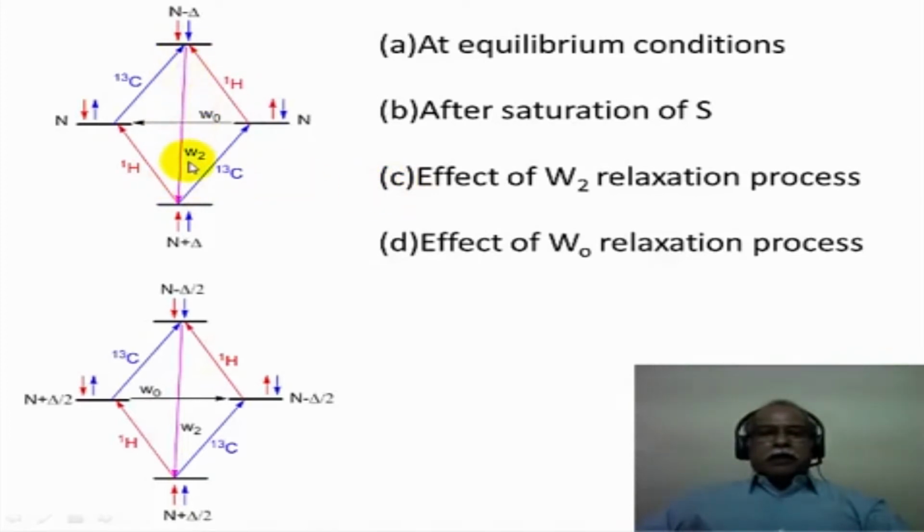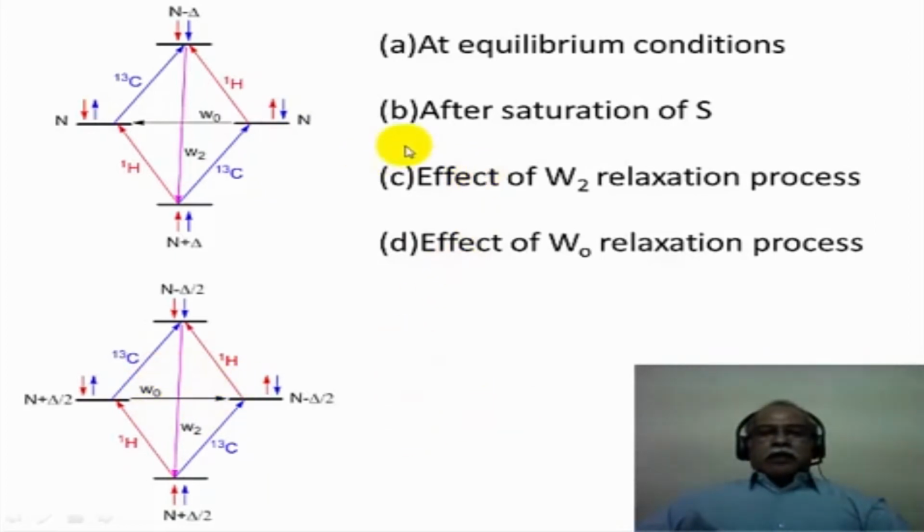This is a double quantum relaxation. If you look at it, both the spins which are opposed to the external magnetic field get inverted to the opposite direction in terms of aligning with the external magnetic field. So the delta m is actually 2 in this particular case, and this is an allowed transition. You can also have transition from, this is a W0 transition. The arrow should be actually from this direction to this direction if the proton is getting saturated, and it is drawn correctly in the bottom figure, for example here.